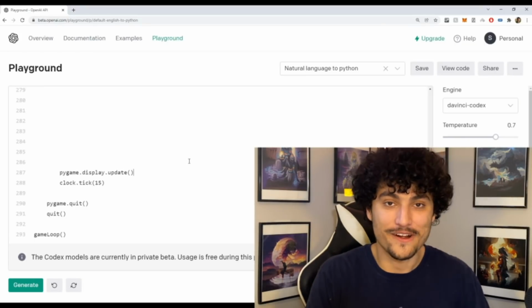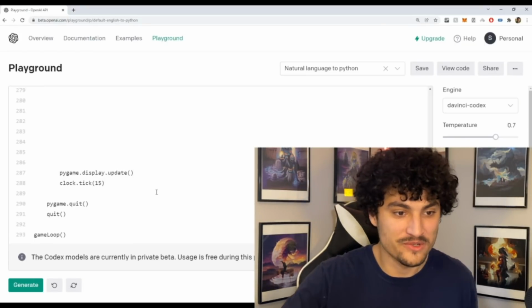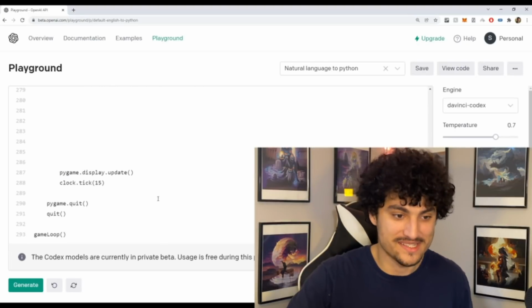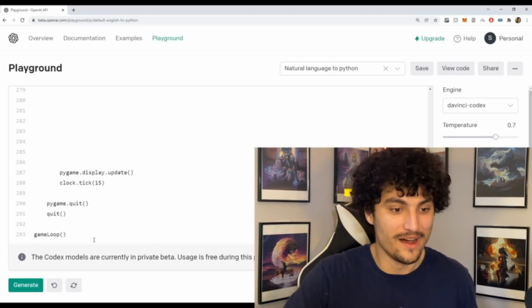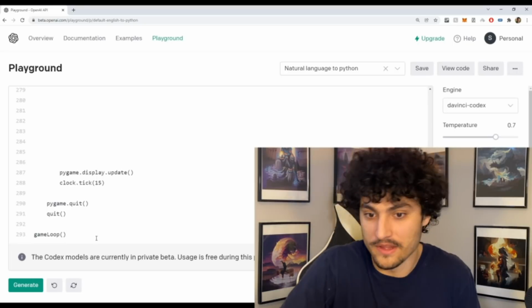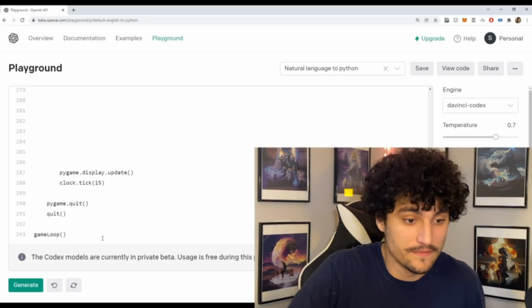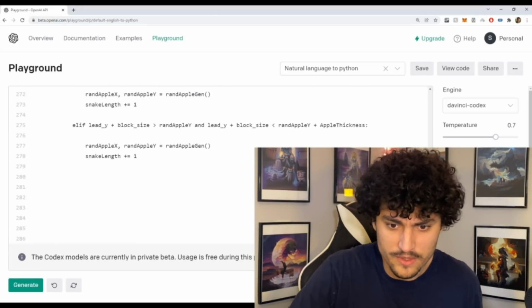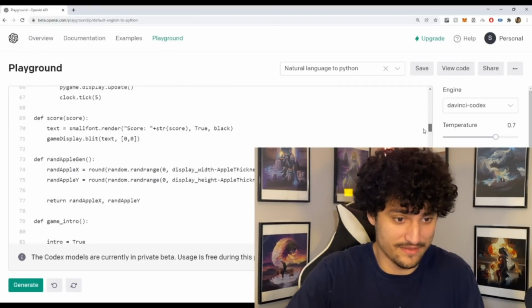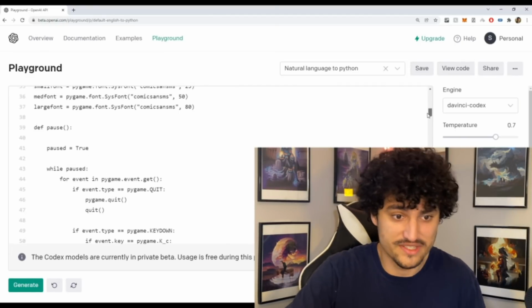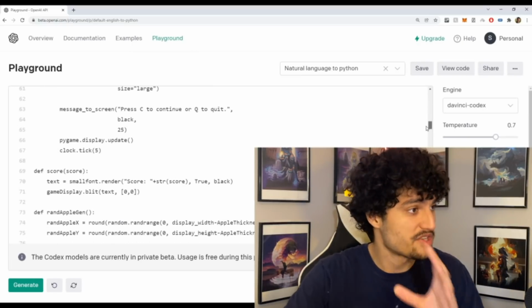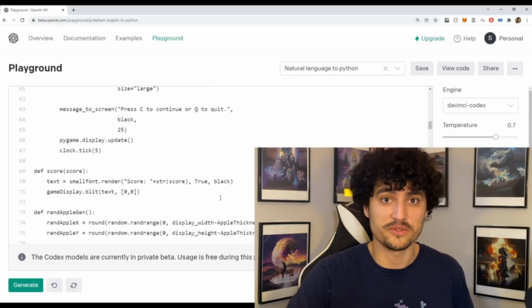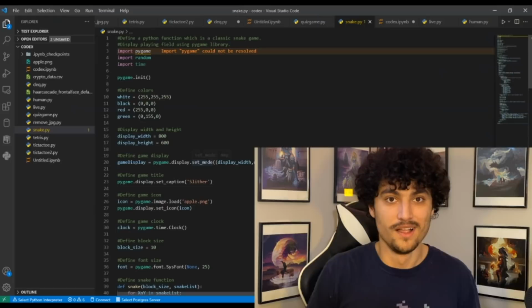All right, so we have our code here. Really all I'm going to do now is copy and paste this into Visual Studio Code, and run this script and see, maybe we have a bug, maybe we have to fix something. But I'm looking at this and it looks pretty good. It looks like we generated everything. It did the score, it created all these different functions that relate to the snake game. So I'm just gonna copy this and paste it into my Visual Studio Code.